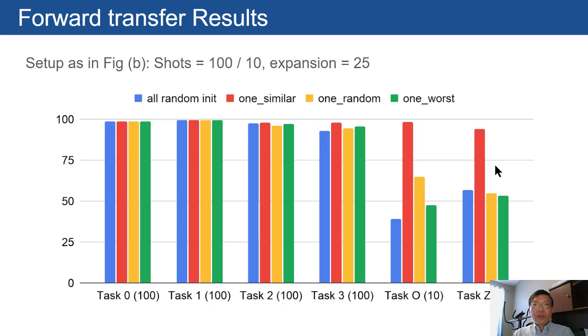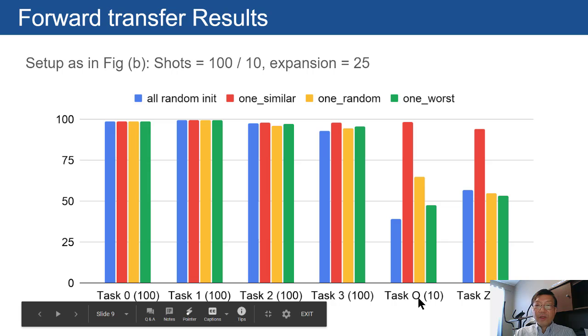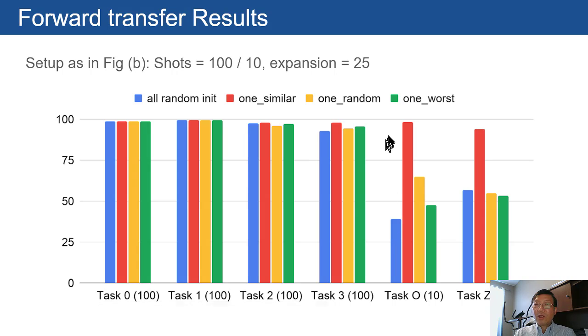The experiment results show that it really satisfies our expectations. When you learn 0, 1, 2, 3, not too much can be said, but when you're learning O, because O is very similar to 0, with only 10 examples, here few-shot, only 10 examples instead of 100, with random initial weights, then the performance is not very good. But if you copy and tune, then the performance with 10 examples has already reached very high. If you choose one random previous task to copy over and then tune, the performance is not that good. If you choose the least similar, the performance is even worse.